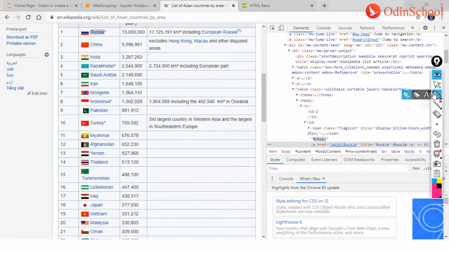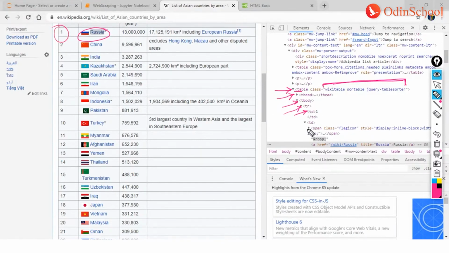And now let us take a pencil. So the name is Russia, and Russia is enclosed within the table. The table has a class name of Wikitable Sortable jQuery table sorter. I don't know, whatever it is. We don't have to get so worried about the name. Then I am using a table header. This header is getting opened and closed, within which there is table body, within which there is table row. And here we have 1, which is the index. So that is now understandable.